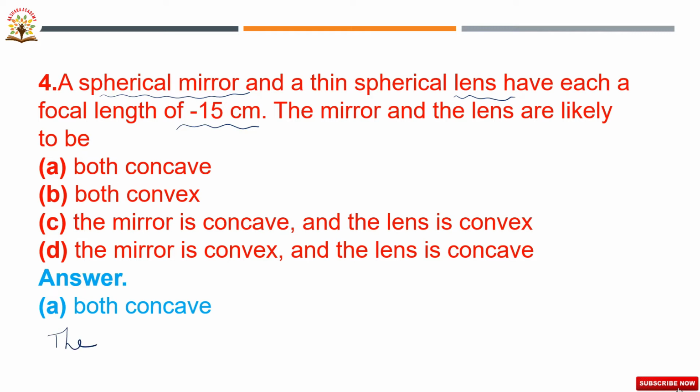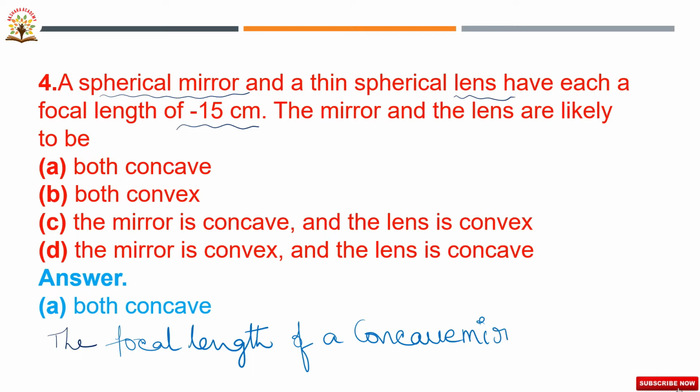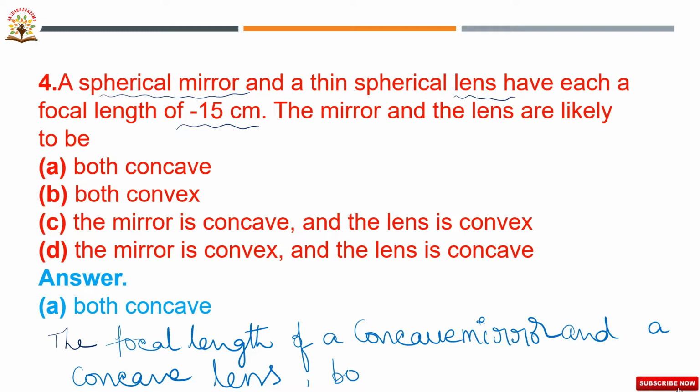The focal length of a concave mirror and a concave lens are both negative, therefore both are concave.